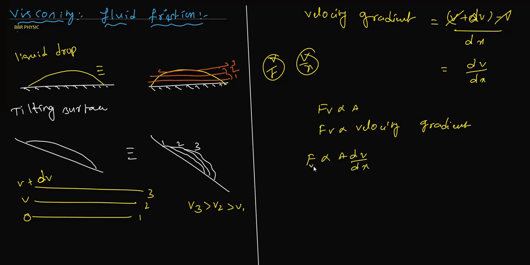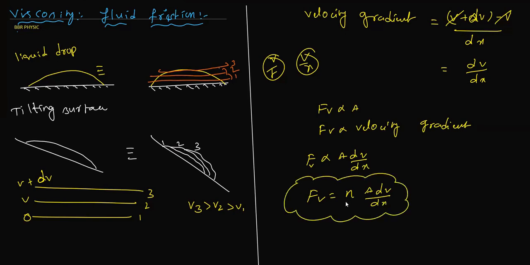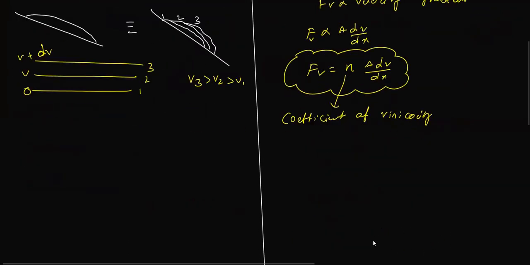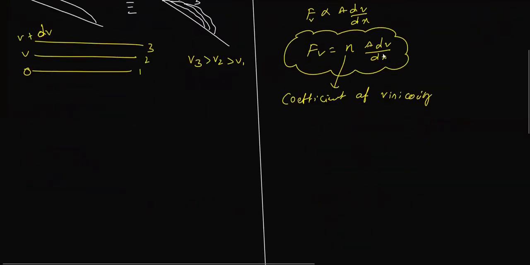If you remove the proportionality, F equals eta into A into dV by dx. This is what we call the viscous force, and here eta is the coefficient of viscosity, or coefficient of fluid friction, which we can simply call it here. So F equals eta into A into dV by dx.